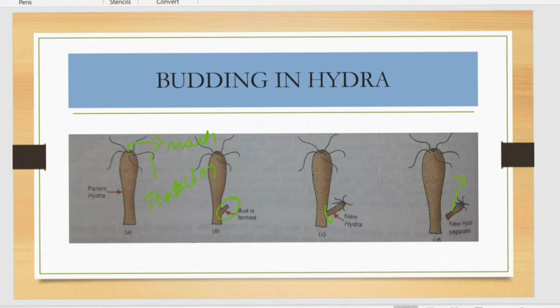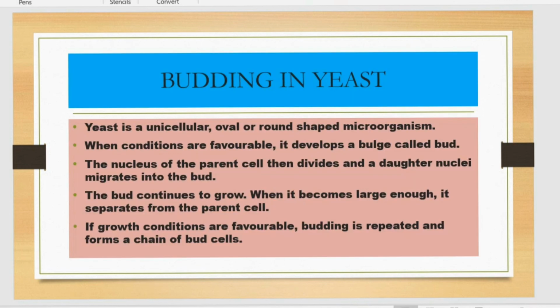And next we have yeast. This is given in your lab manual book. Like budding in Hydra, where only one outgrowth happens, the difference in budding in yeast is that many buds are formed. If this is the body of the yeast, many buds are formed in a chain-like form, and finally they detach and separate into new organisms. So this is called yeast.